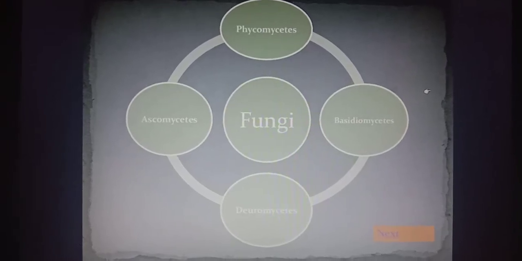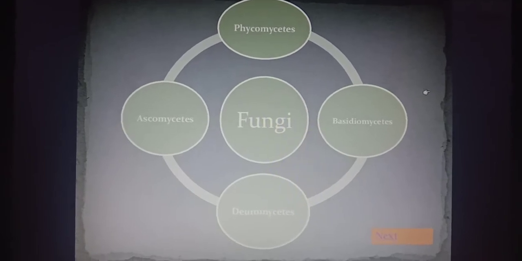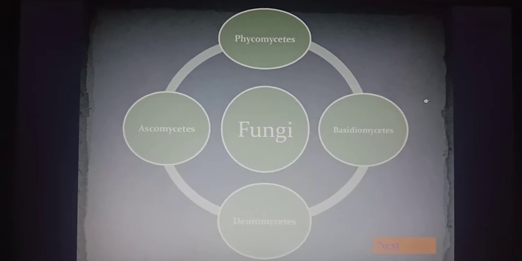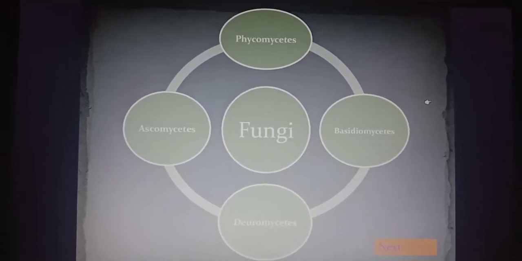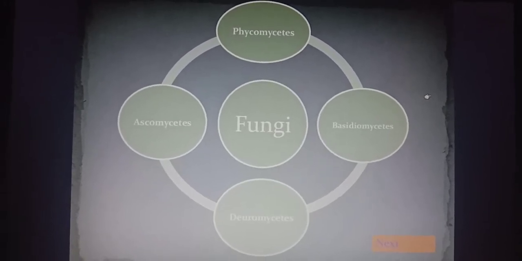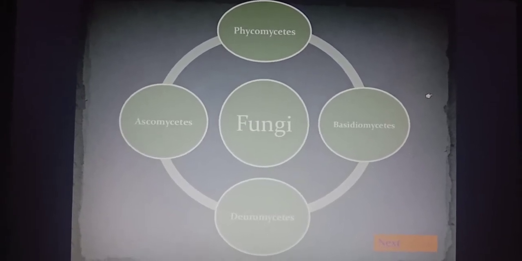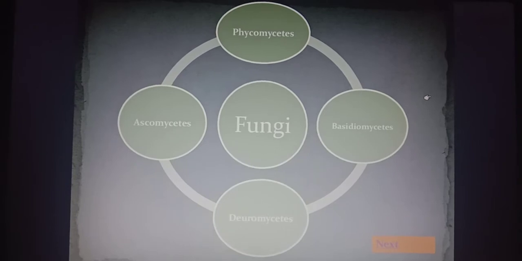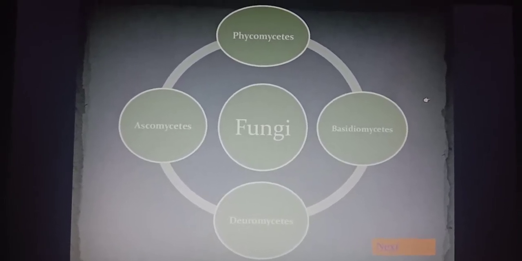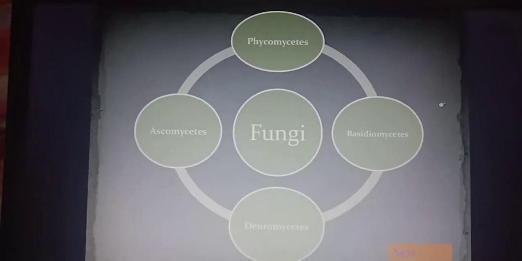Our next topic of discussion is the types of fungi. So basically, there are four types of fungi according to the NCERT syllabus which we have to study. Those four types or classes are Phycomycetes, Ascomycetes, Basidiomycetes, and Deuteromycetes. So we are having four classes of fungi: Phycomycetes, Ascomycetes, Deuteromycetes, and Basidiomycetes. So let's get started one by one.